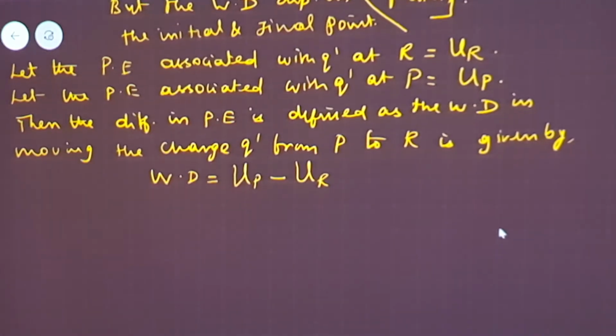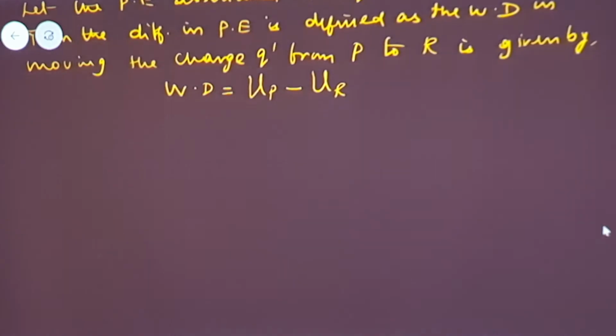Since it is the difference in potential energy, I am writing this as delta of epsilon.